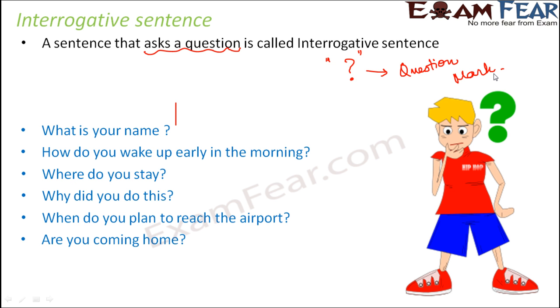So when you ask a question, the tone you ask also changes, and you always have a question mark at the end. And all the questions, they fall under the category of interrogative sentence. But again, these questions should also have a complete sense. Only then they are sentences, right? So interrogative sentences are pretty simple and straightforward.